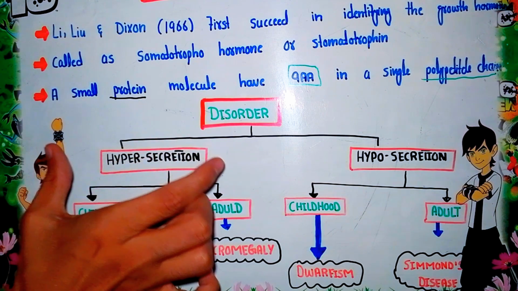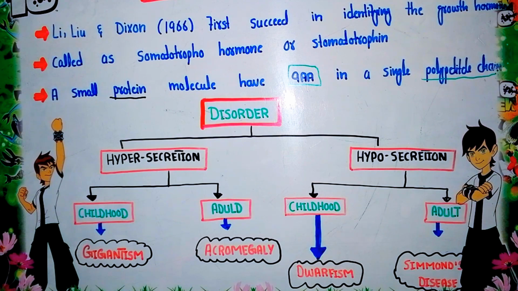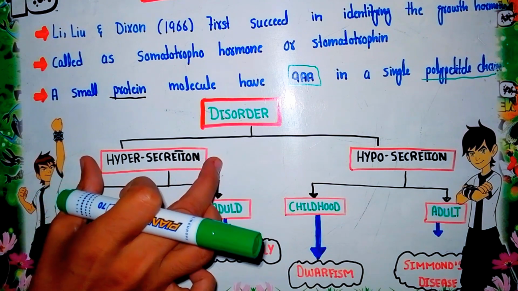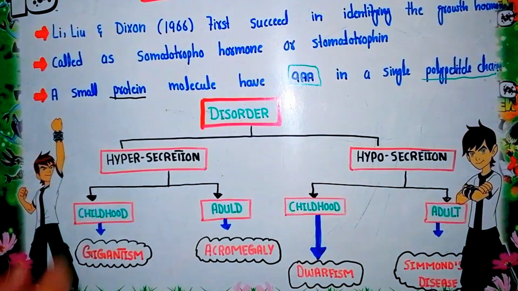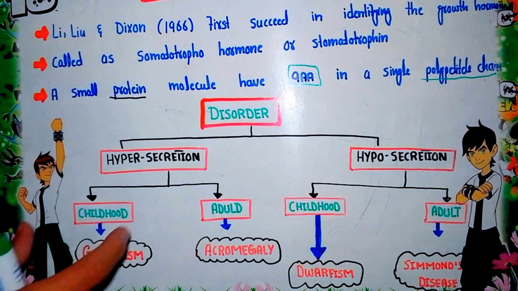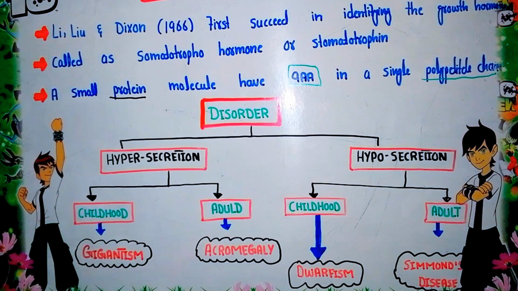Further, we have divided these into categories on the basis of the stage in which the secretion occurs. When hypersecretion or over secretion of growth hormone occurs in the childhood stage, it creates a disorder called gigantism.